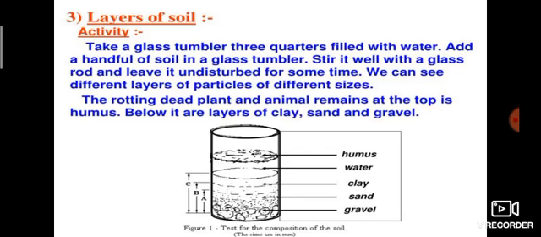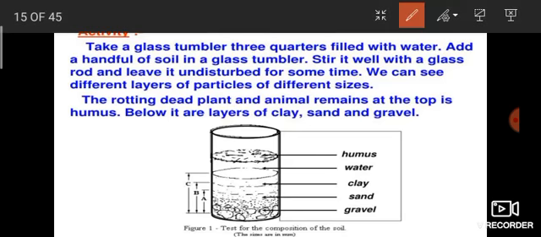After that we can see different layers of particles of different sizes. Firstly, the rotting dead plants and animals remain at the top, like dust. They float on the top layer. Below it are layers of clay, sand, and gravel. In the middle we can see clear water, then clay, then the big particles precipitated down at the bottom of the tumbler.